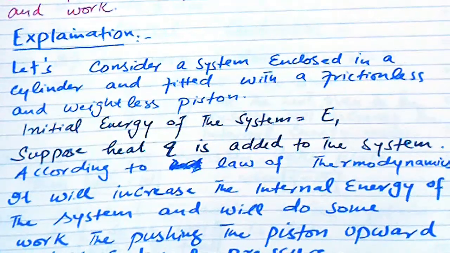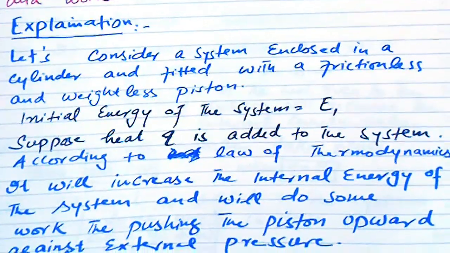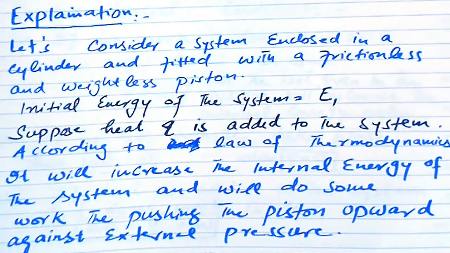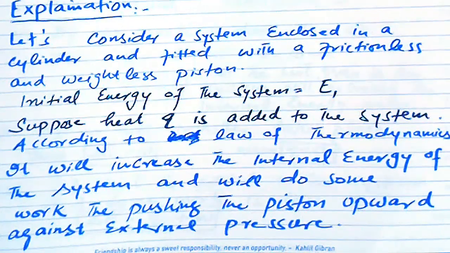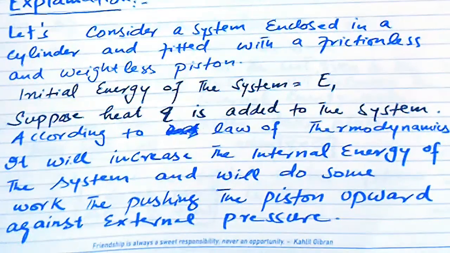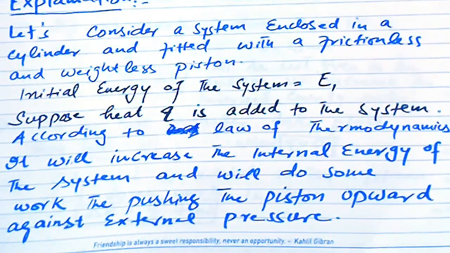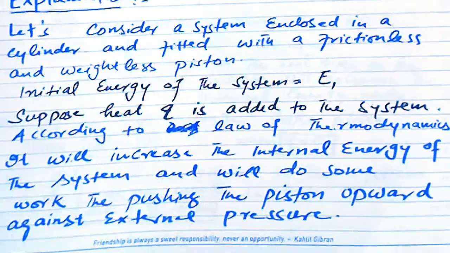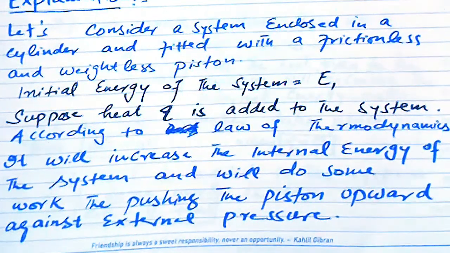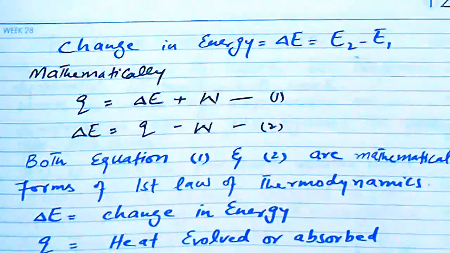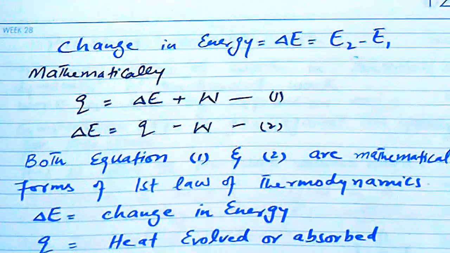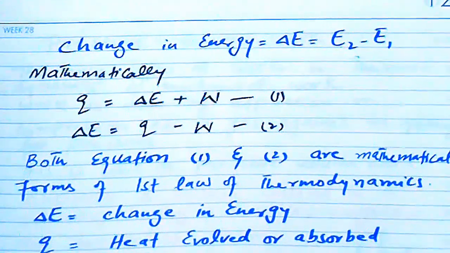Then according to the first law of thermodynamics, it will increase the internal energy of the system and it will do some work by pushing the piston upward against the external pressure. Now a new form of energy will be obtained, that is E2. The change in energy is denoted by delta E, and delta E is equal to E2 minus E1.